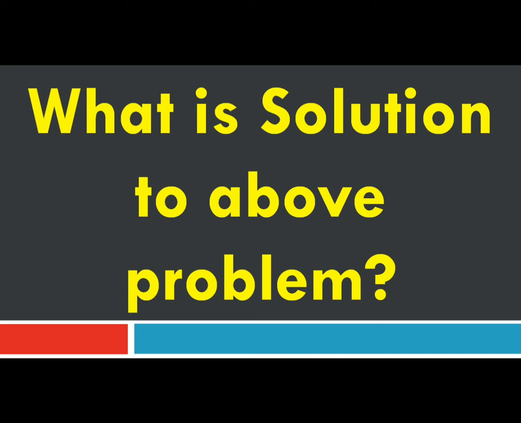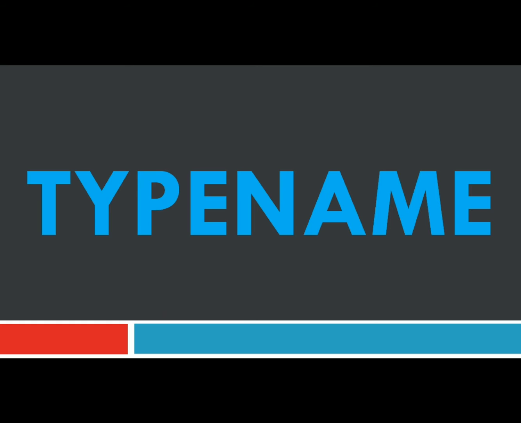So what is the solution to the above problem? The solution is the typename keyword. We need to explicitly tell the compiler that this is a type, not a value, and you can do it with the help of the typename keyword. Just write typename at the start of this statement, so the compiler will come to know that this is actually a type, not a value.